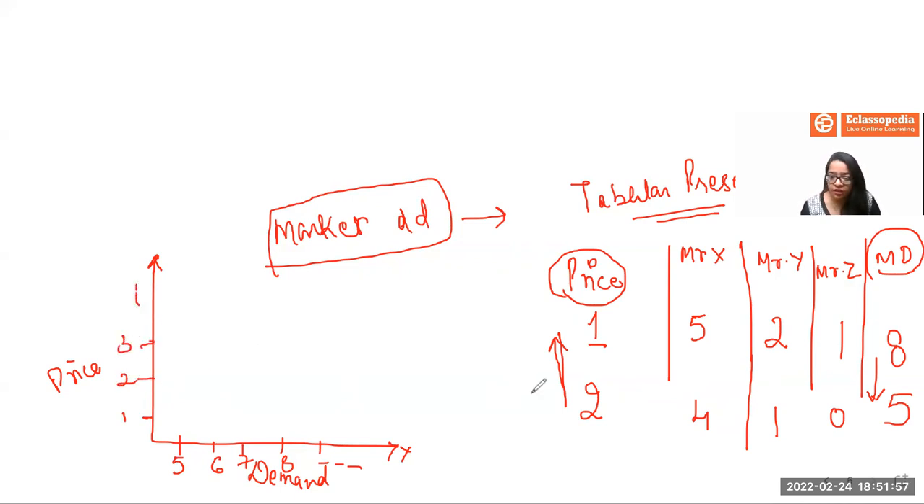Here, if you see, the price is 1 and the market demand is 8, so somewhere over here. Similarly, when the price has increased to 2, the demand is only 5, so somewhere over here. If I connect these two dots, what I get is my market demand curve. So this is how we can explain the concept of individual demand and market demand with the help of a schedule as well as with the help of a diagram.